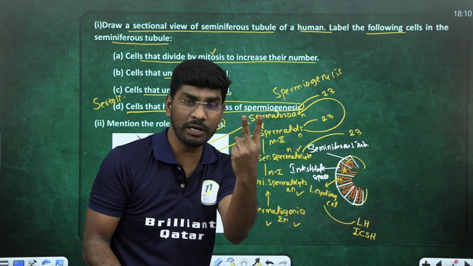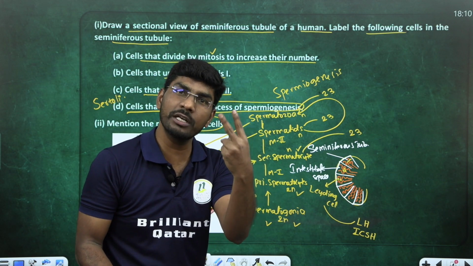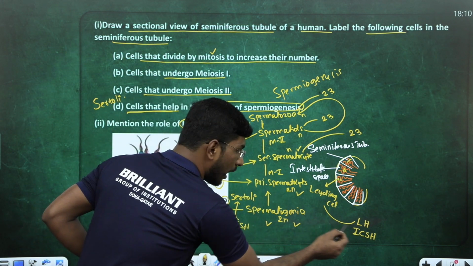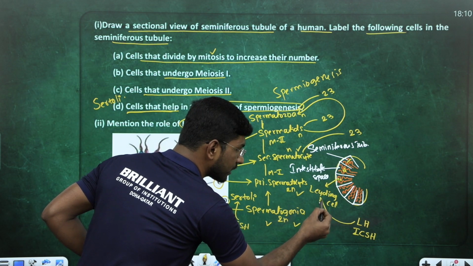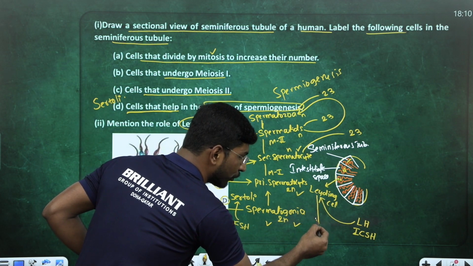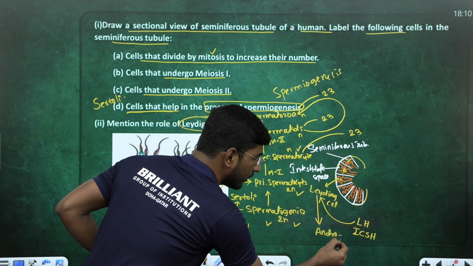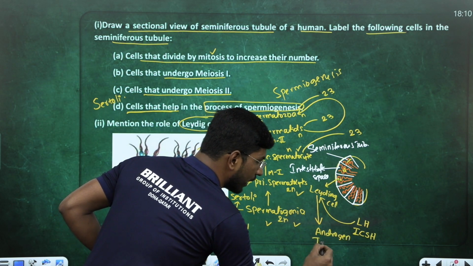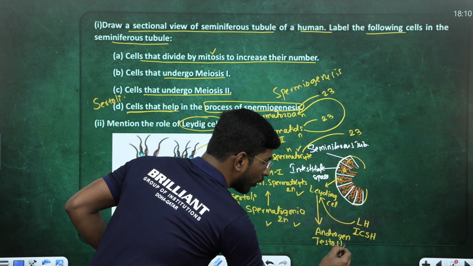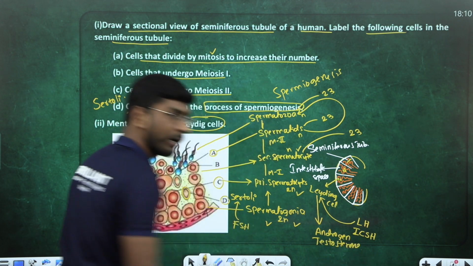There are 2 gonadotropin hormones, right? One is called FSH and one is LH. This LH hormone acts on the Leydig cells. Now Leydig cells start to produce the male sex hormone called what? Androgen. Androgen is also what? Testosterone hormone. Keep in mind.